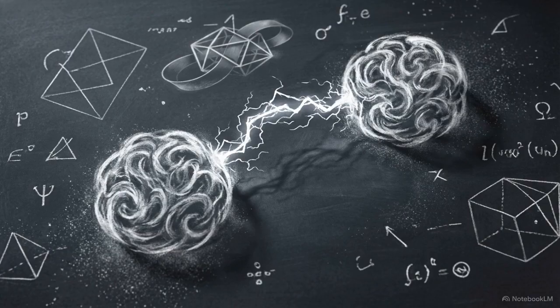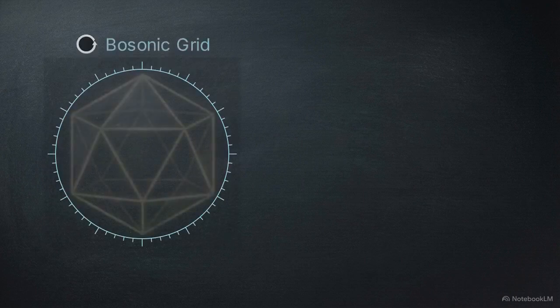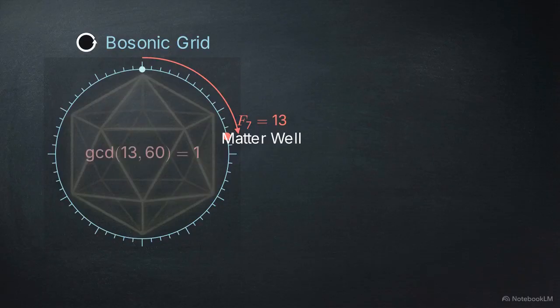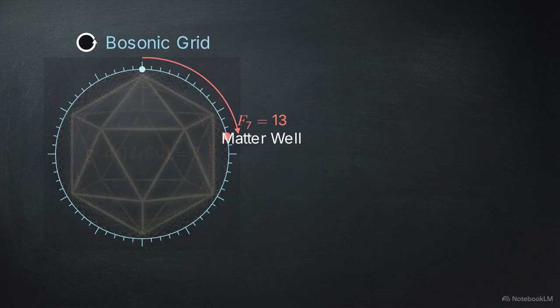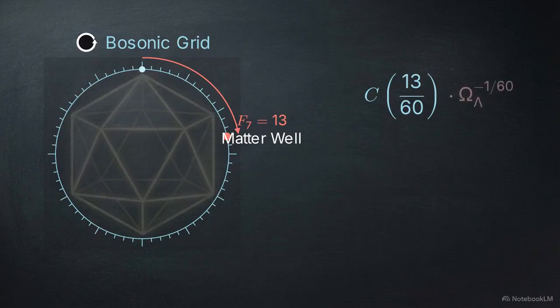Structurally, the electromagnetic interaction is a force mediated between units of charged matter. To find its value, we must locate matter on the icosahedral spectrum. Matter dynamics occupy the 7th Fibonacci well at position 13. Because 13 is coprime to the 60-position grid, it is the point on the spectrum most detached from the geometric symmetry of the manifold. The formula for alpha evaluates this matter well on the bosonic grid, multiplied by 1 grid step of the vacuum hierarchy.